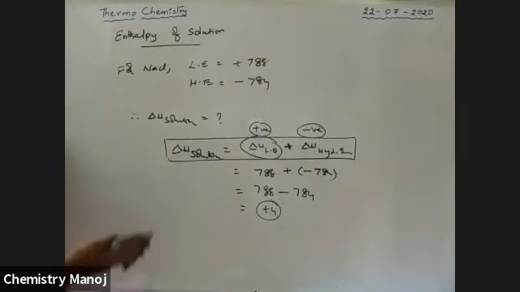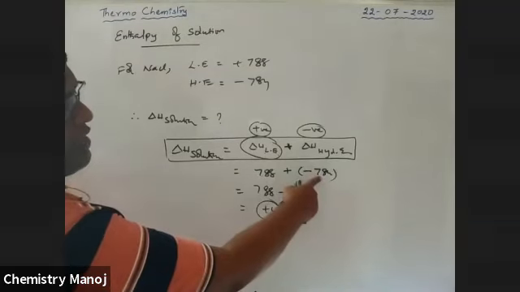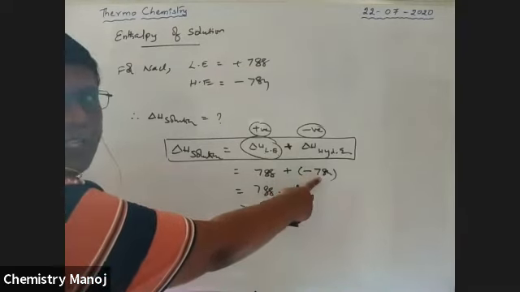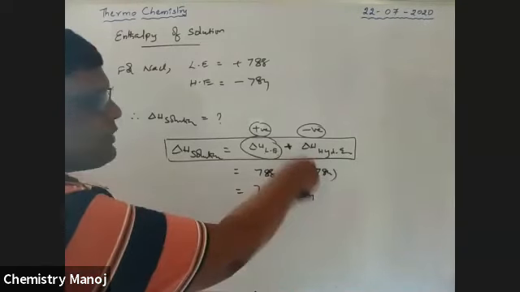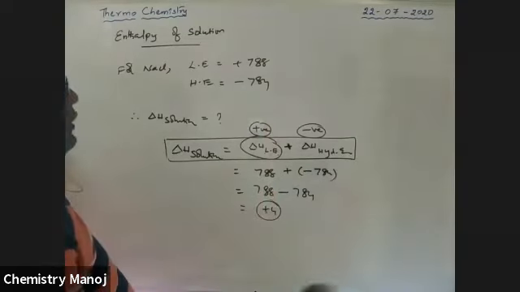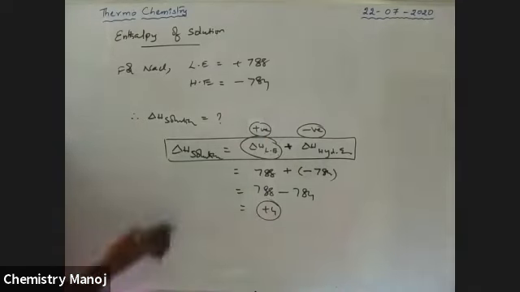Next one. Enthalpy. Here, which one is more? Lattice energy is greater than hydration energy. You should consider the magnitude value. If lattice energy is greater than hydration energy, it means the compound is not soluble. In this situation, it is not soluble.